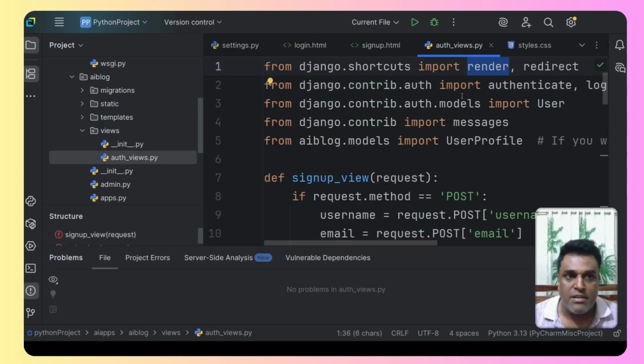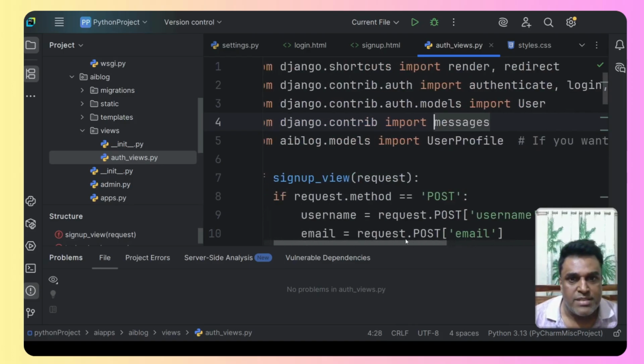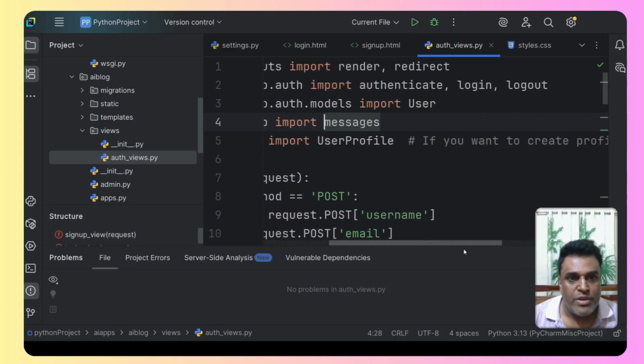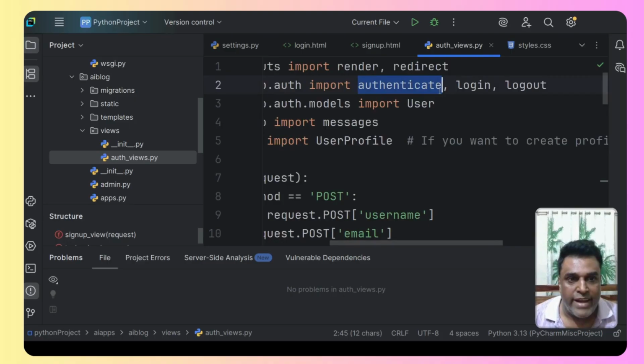Okay, that is the function, the render function, and the redirect function. We're going to see about that. And then what we have is, as you can see, from django.contrib.auth, we need to import authenticate, login, and logout. Now, these functions are of Django, which is already done. This is going to help us to authenticate, to log in, and to log out from the application.